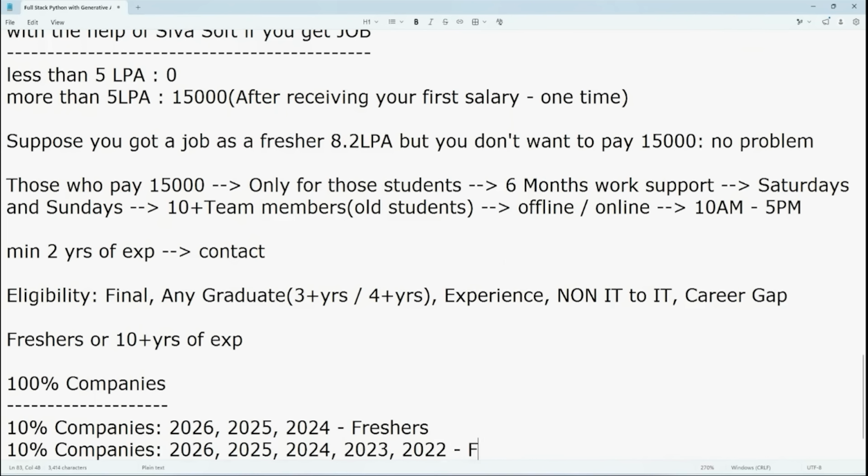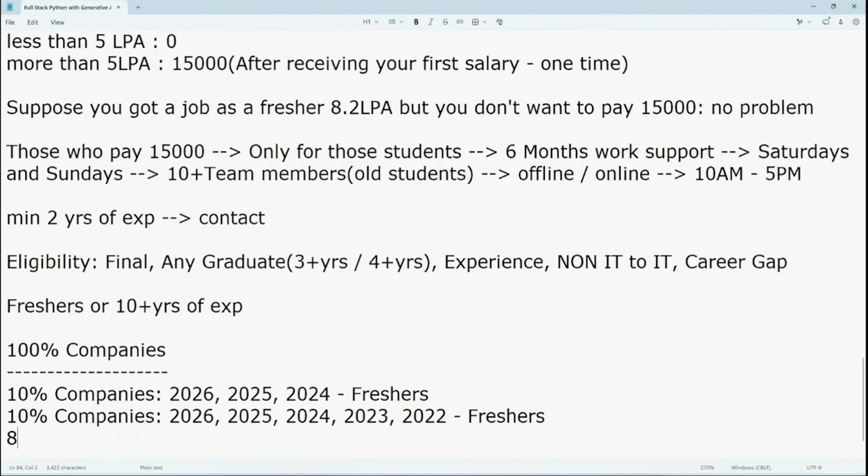But the remaining 80% of the companies don't bother about which year you passed out. Just they bother about what? Skills. Let's say, for example, a degree you need to complete in 3 years, but you completed in 5 years. No problem. They will accept it. Okay. So BTech 4 years you need to complete, but you completed in 7 years. So no problem. They are going to accept. Okay. So the final conclusion is 80% of the companies bother only about skills.